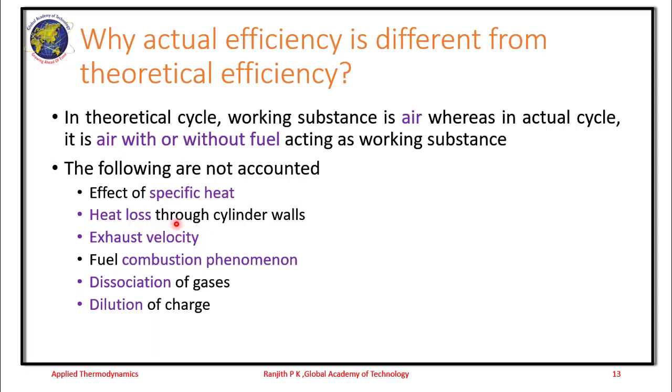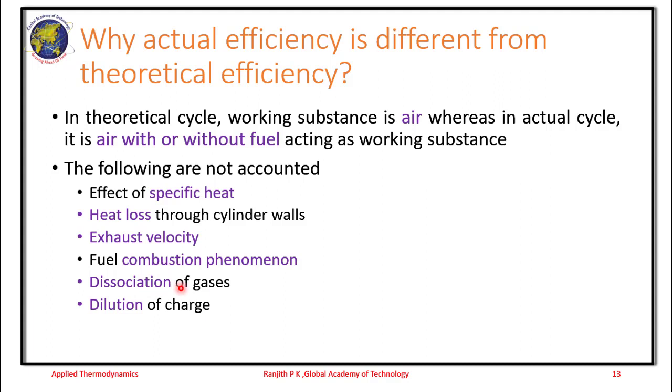So this heat loss usually occurs in the actual cycle and is not accounted for. Then the exhaust, the velocity or the speed at which the exhaust gases come out of the engine cylinder. Then the process of the combustion itself: if there is improper combustion, then there is delay in the timing, then the efficiency either changes, increases or decreases depending on the case.